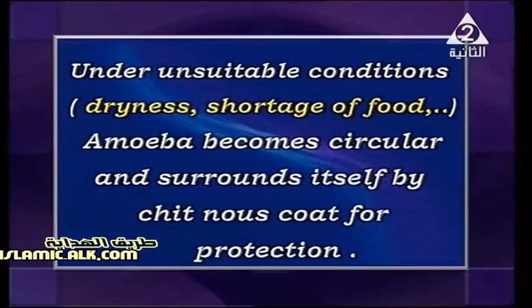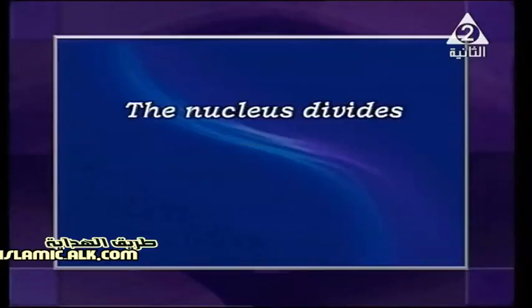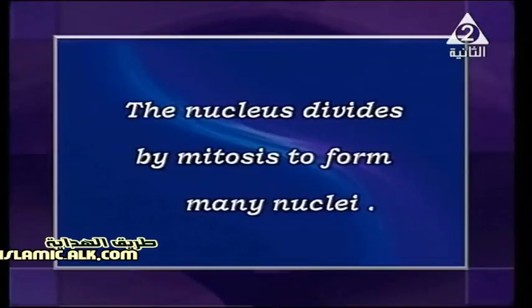This coating or envelope surrounds the cell of the living organism to protect it from unsuitable conditions, like dryness, extreme temperature or lower temperature. All of them are called unsuitable conditions. And what happens after that? The nucleus inside the circular chitinous form divides by mitotic division to form what?